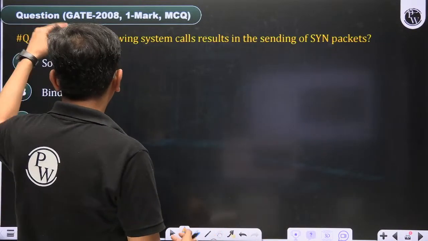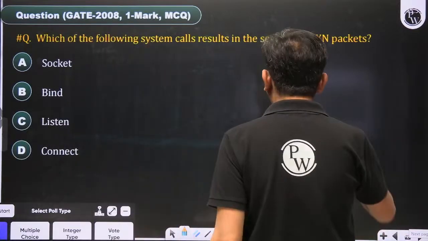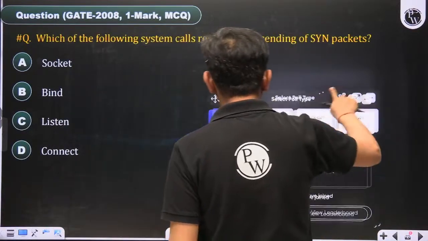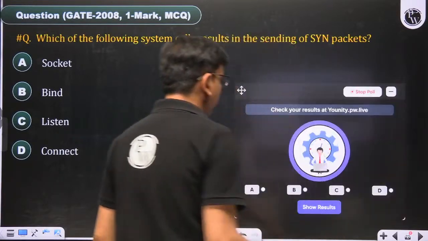This is a socket programming question, 1 mark question, 2008 ISC Bengaluru. Multiple choice question. 45 seconds is sufficient to give the answer to this question. Write the answer.